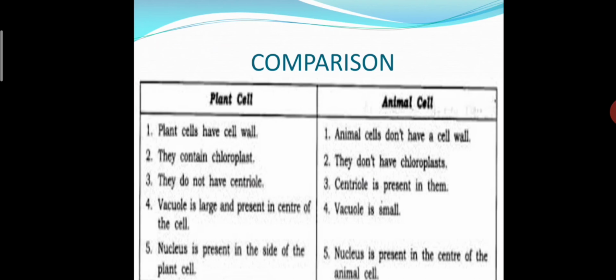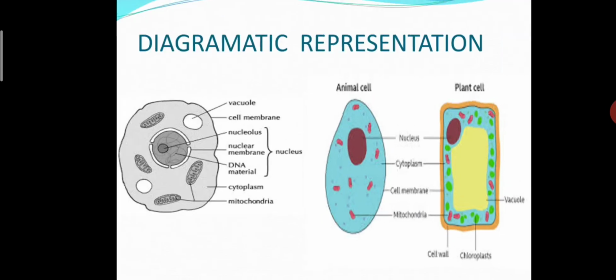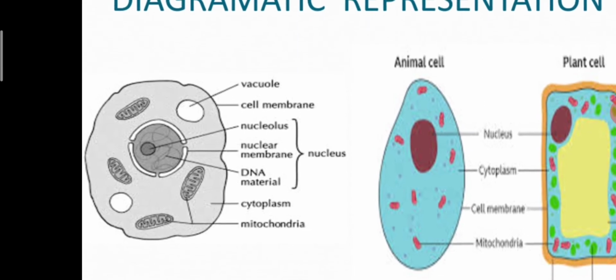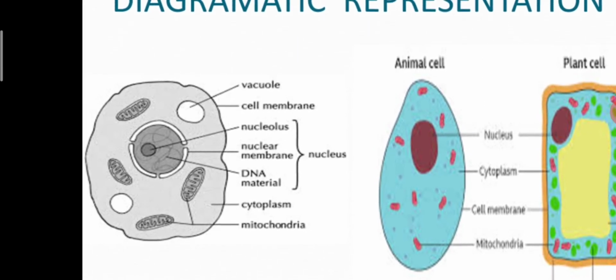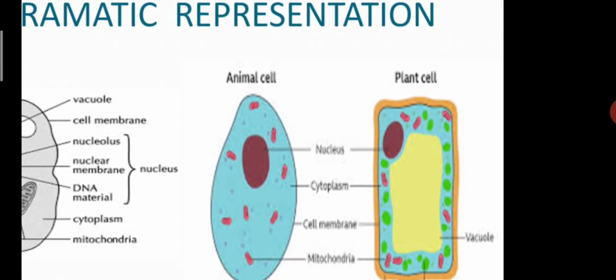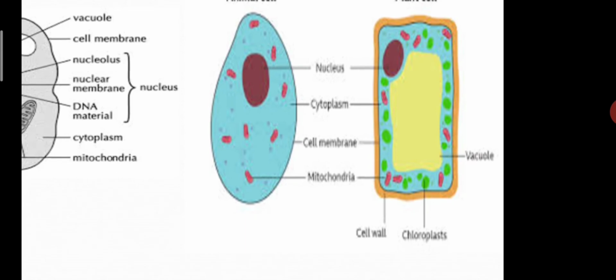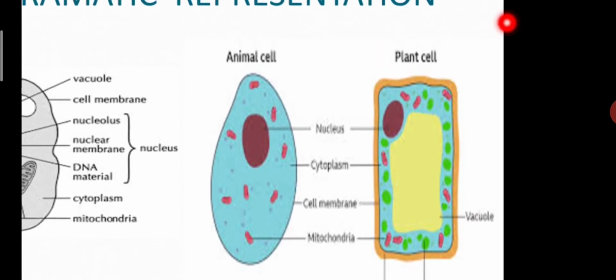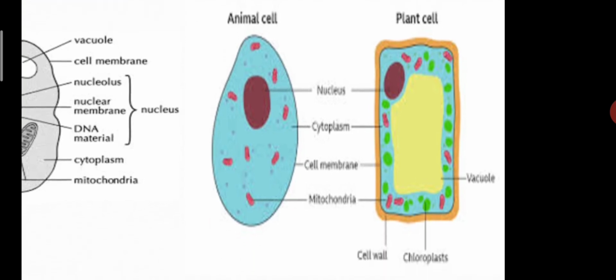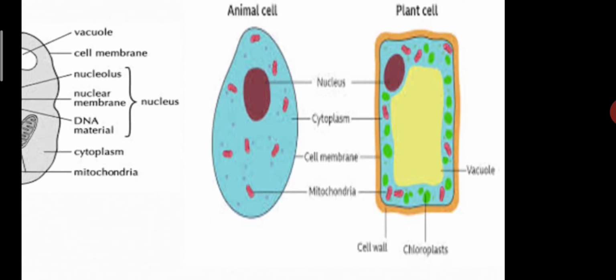Now see the diagrammatical representation. Students, this one is our vacuole, then the cell membrane, nucleolus, nuclear membrane, DNA material, cytoplasm and mitochondrion. This is the basic difference between both of them. Here you have seen that in the plant cell there is a big vacuole, and in the animal cell the vacuole is very small in size.